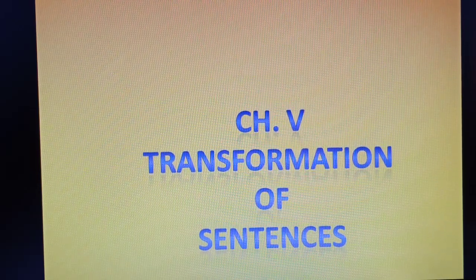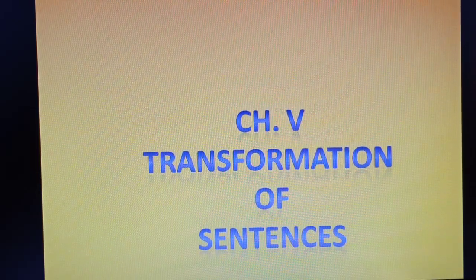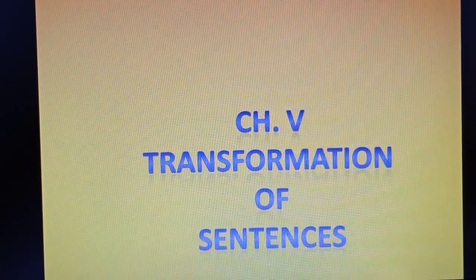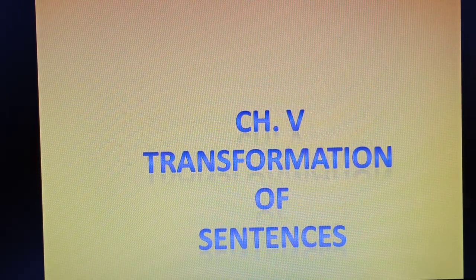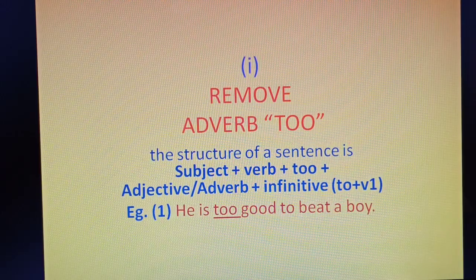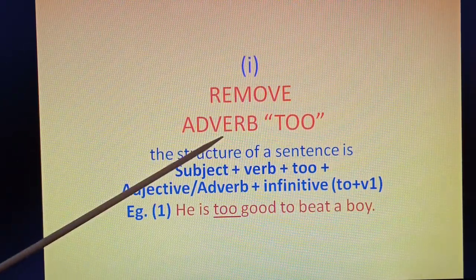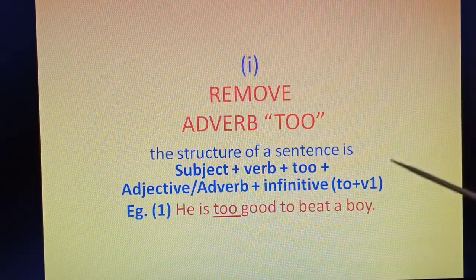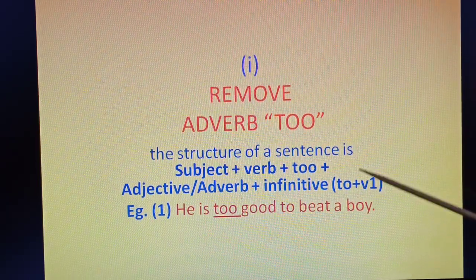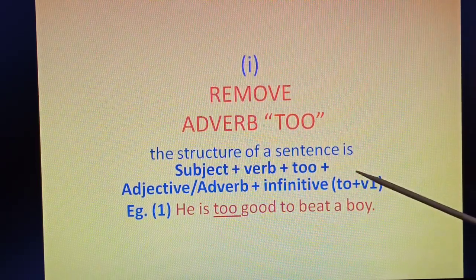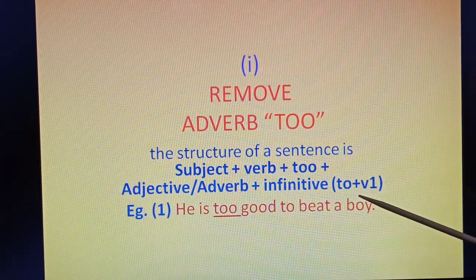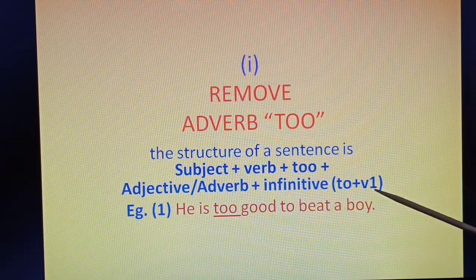In this topic, the sentences will change, but the meaning will remain the same. Meaning does not change. The first topic in the transformation of sentences is removing the adverb 'too'. Here the structure of the sentence is: subject plus verb plus 'too' plus adjective or adverb plus 'to' plus infinitive.